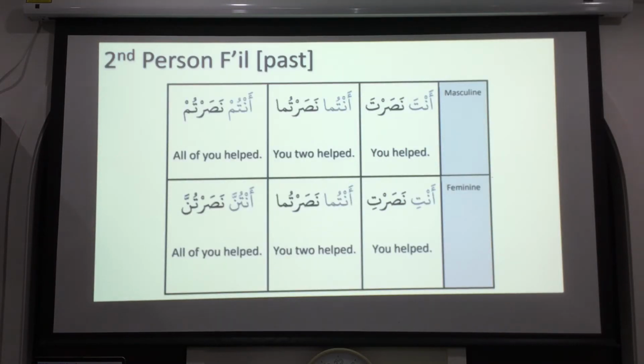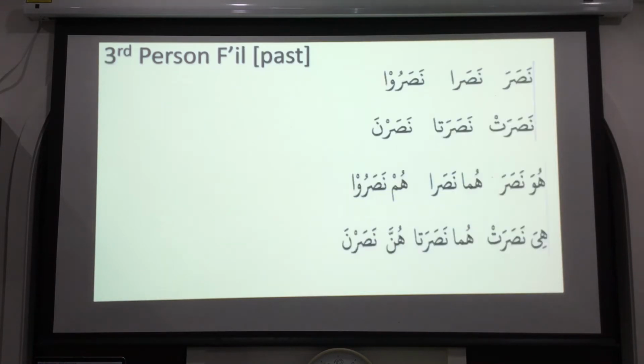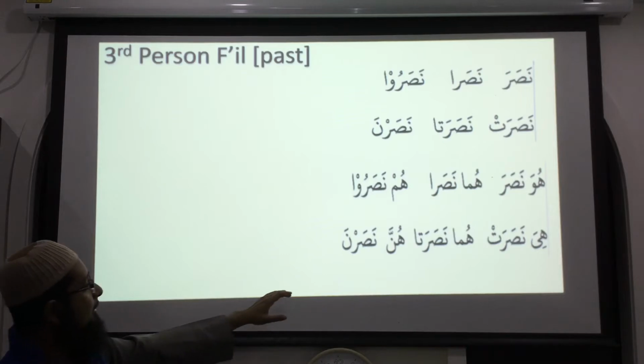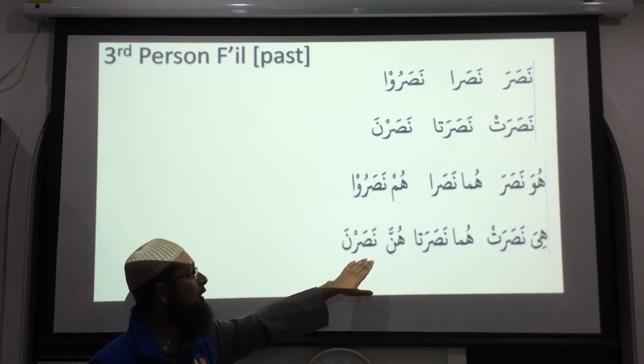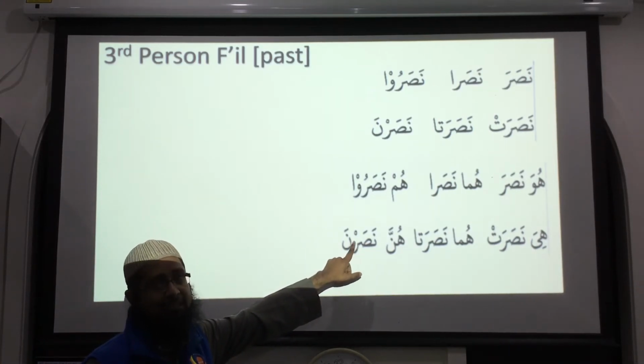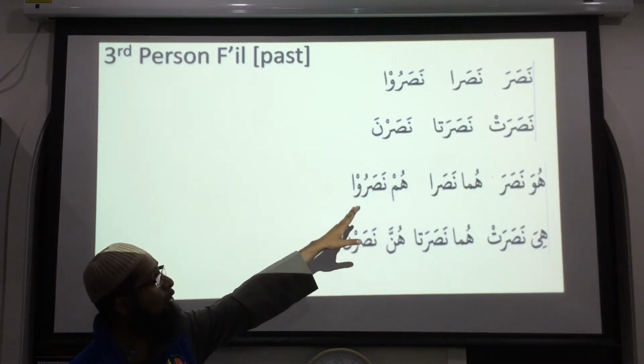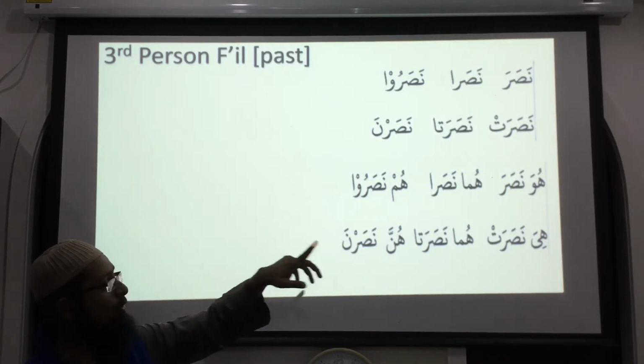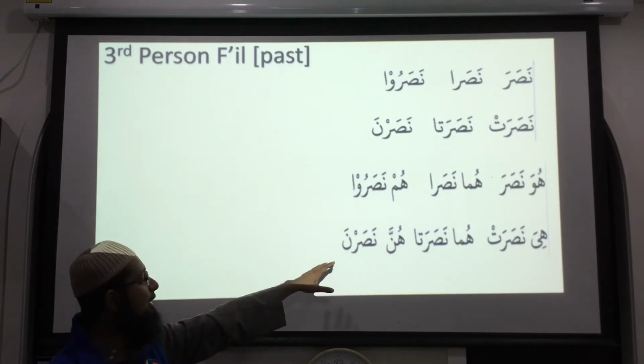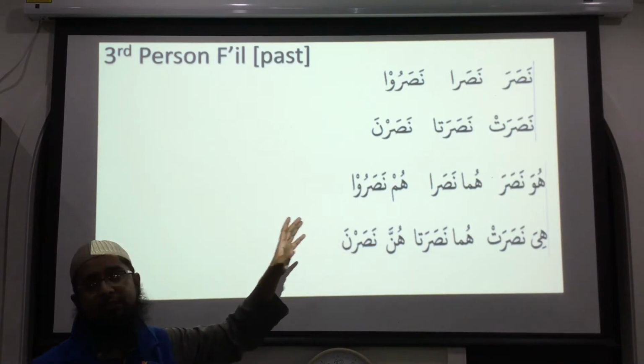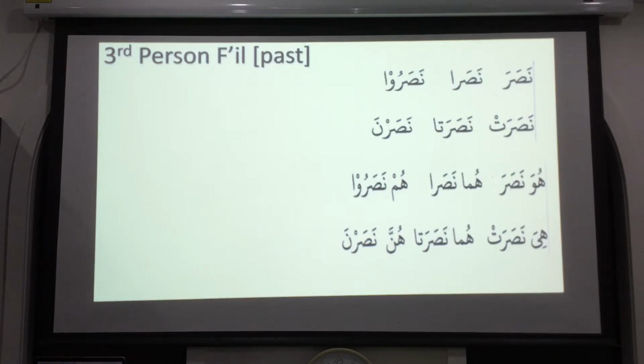Say anta. These are easy. If you remember anta, antuma, antum, anti, antuma, antunna, it's very easy. And also remember when we did the last chart, this is the exception: hunna becomes nasarna. So the ra starts to have a sukun. Before this, in all these five words the ra has a fatha, and one time it has the dhamma, right? Starting from here it always has a sukun. Nasar, na. And after all this, the second person and first person always will have a sukun.